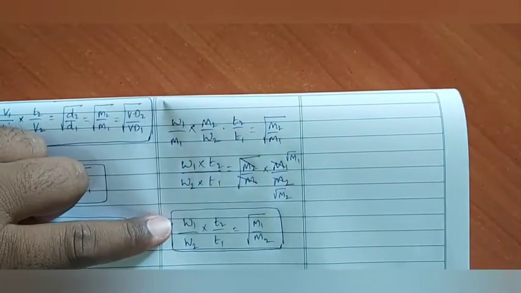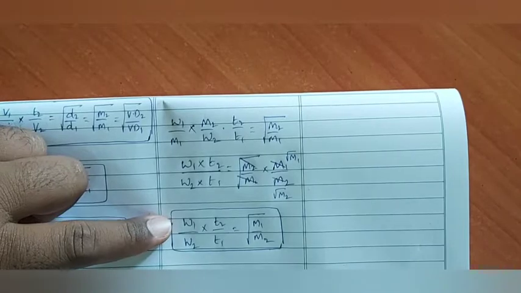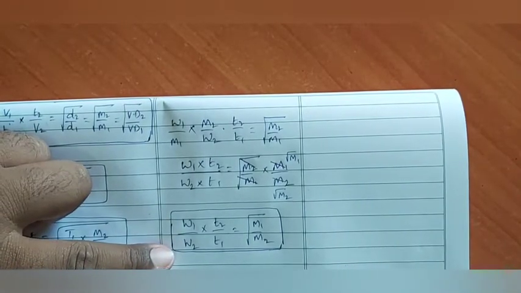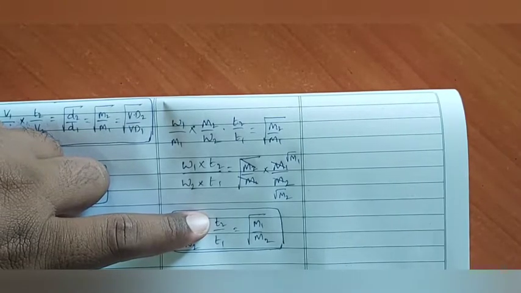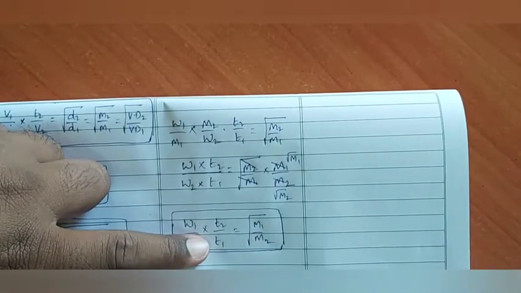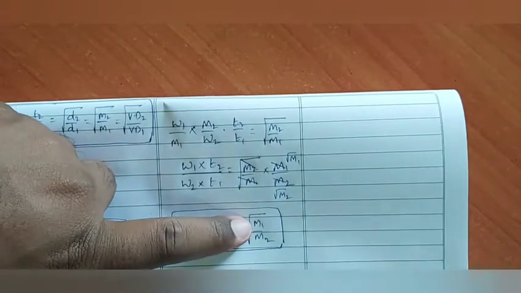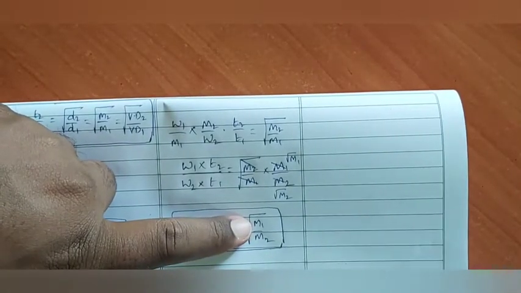W1 means given mass of gas 1. W2 means given mass of gas 2. T2 is the time taken for the diffusion of the second gas. T1 is the time taken for the diffusion of the first gas. M1 is the gram molecular weight of the first gas. M2 is the gram molecular weight of the second gas.